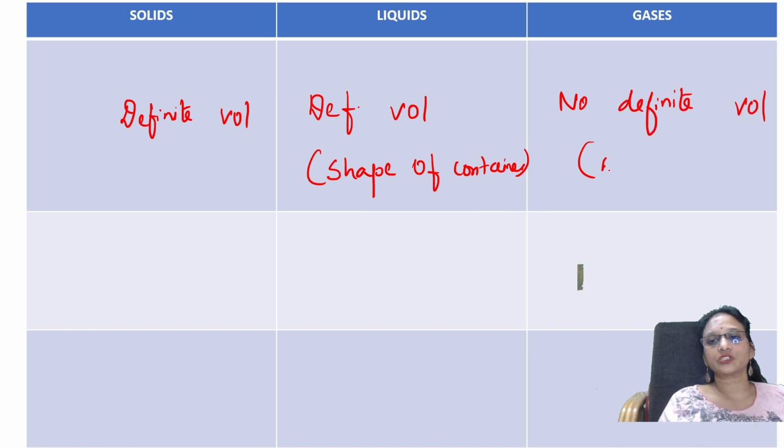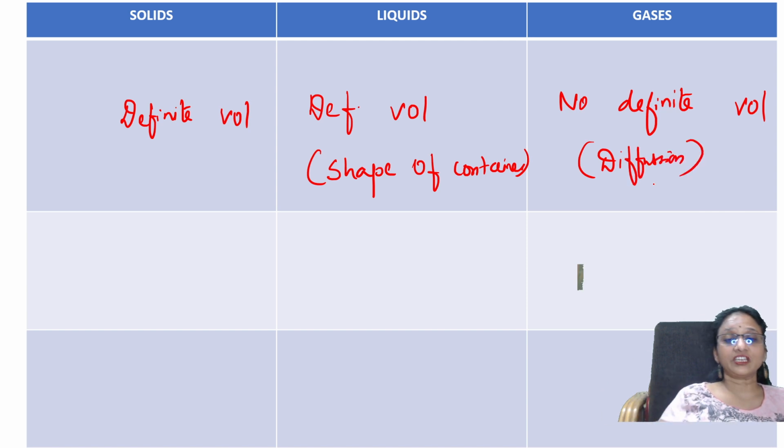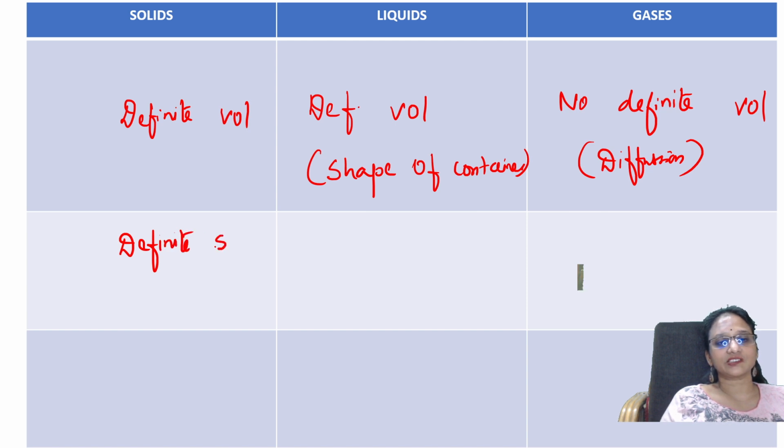Because they have a diffusion process, they keep moving continuously, they keep flowing in the air. Correct? Right. So when I talk about the shape, same thing. They have definite volume. Here shape also is definite.